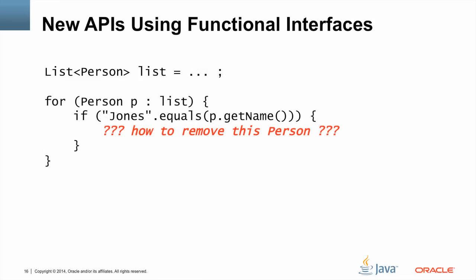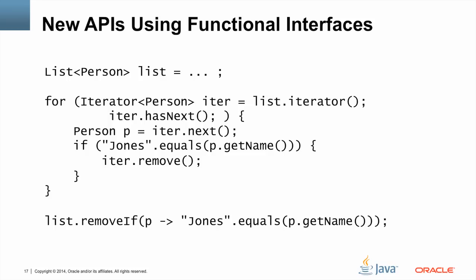Here's another example. Let's say we want to remove all persons from the list named Jones. We can find all such persons with a conventional for loop, but we can't do the actual removal. The reason is that we can only remove elements using the remove method of an iterator, but in a for loop, we don't have access to the iterator that the for loop is using.